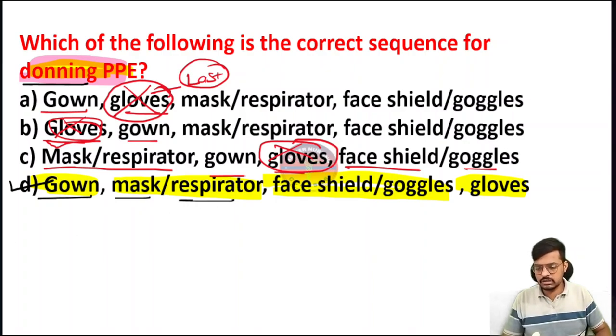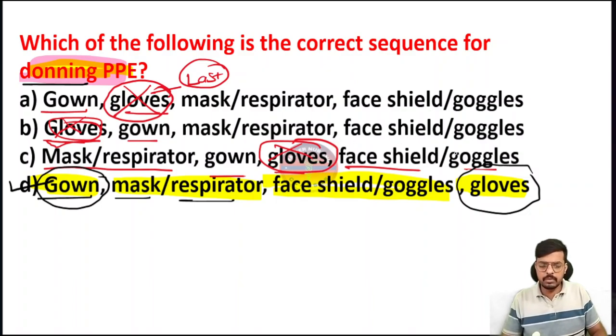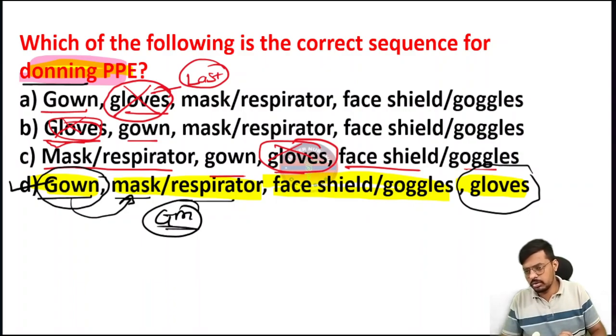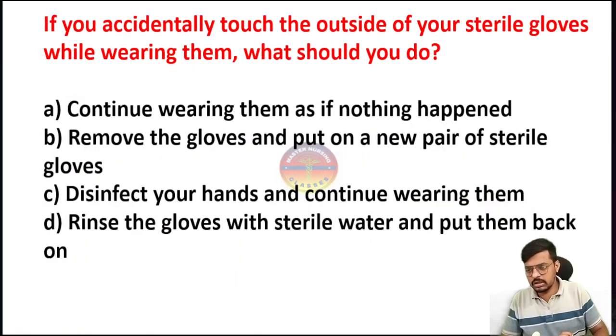So this is the correct answer for this question. Always remember, while choosing the sequence, be careful. With the tricks, all of you have to remember: it first starts with the gown and last ends with the gloves. So apply these tricks and eliminate the options. If you still get confused, remember the second step: after the gown we have to wear the mask. Very important. You have to create a sequence like this. Then comes the next question.